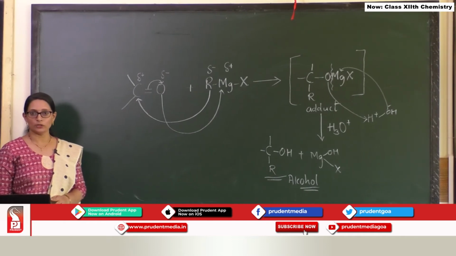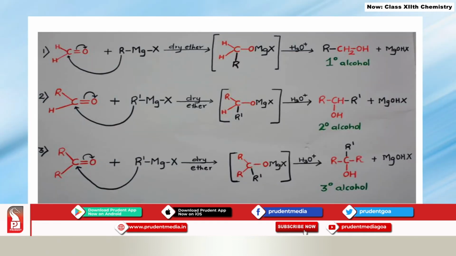So here this slide shows us if we take different aldehydes and ketones, what are the possible alcohols that we are going to get. Now in this first example, I have taken formaldehyde and added Grignard reagent to it in the presence of dry ether as a solvent. So similar type of addition is going to take place and you are going to end up with primary alcohol.